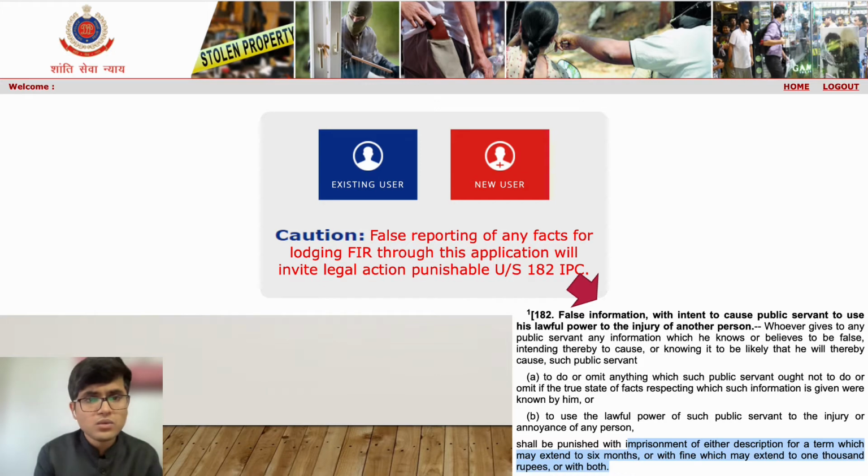Then it will ask you whether you are an existing user. If you want to track the progress of your complaint, then you click on existing user. But if you are filing it for the first time, then you move on and click on new user.